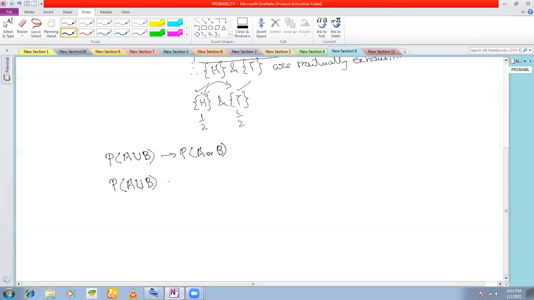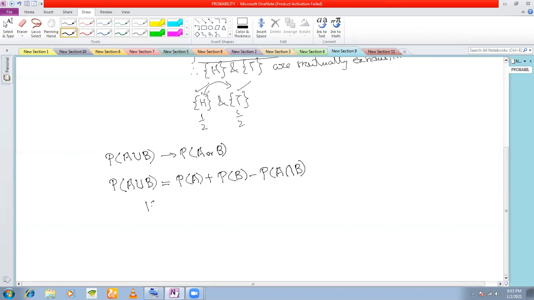P(A union B) is equal to probability of A plus probability of B minus probability of A intersection B. Now, what is A intersection B? A intersection B means probability of A and B occurring together, right? P(A intersection B) means probability of A and B occurring together.